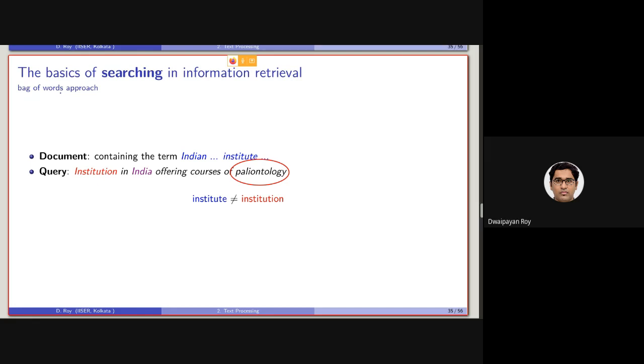Another thing is this paleontology. As I have said, this will be taken care of by another module, which is basically a spelling checker or spelling corrector. Or another way is not actually a corrector, but a spelling variation handler, based on which we can understand that this indicates paleontology.